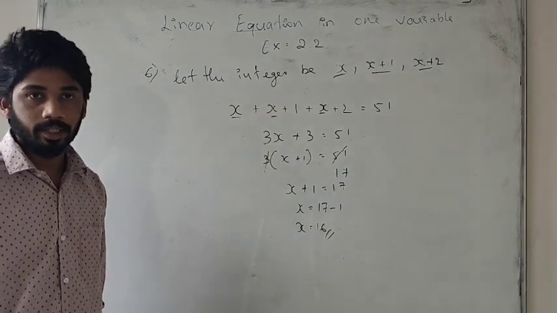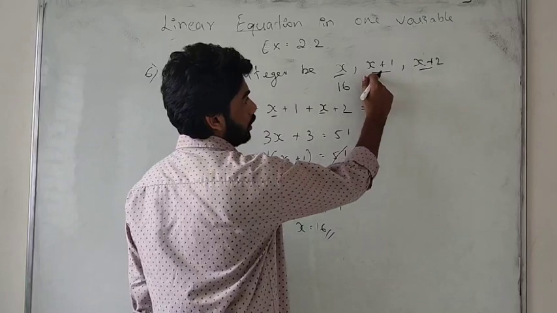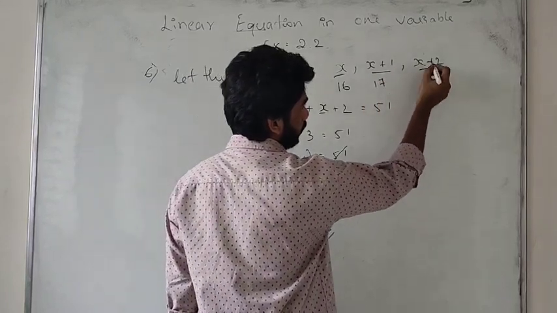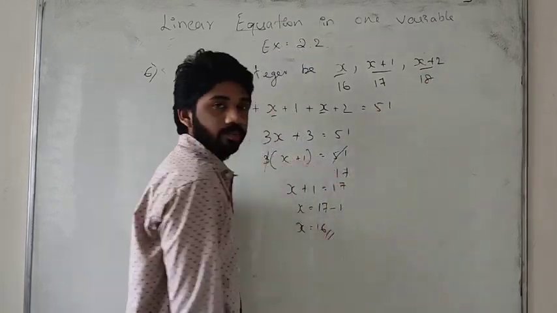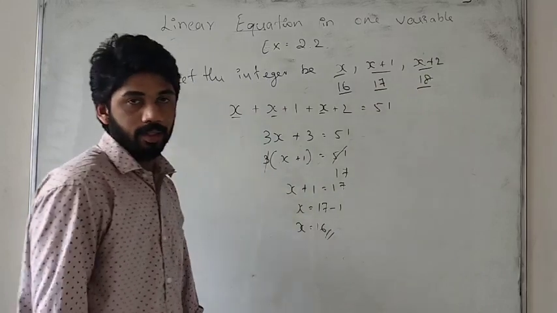So we have to write the integers. x is 16, means the first one is 16. The second one is 16 plus 1, 17. The third one is 16 plus 2, 18. The integers are 16, 17, 18. This is the required answer.